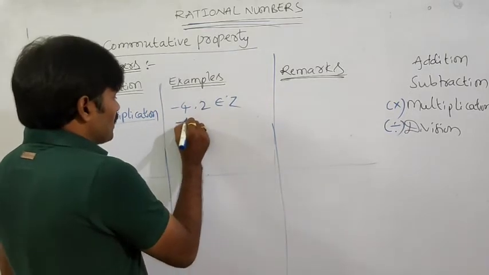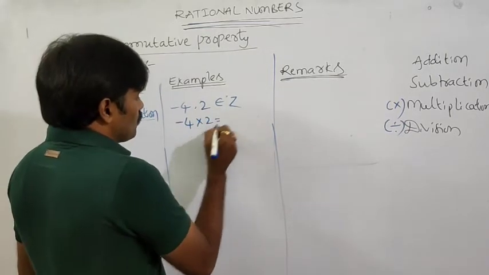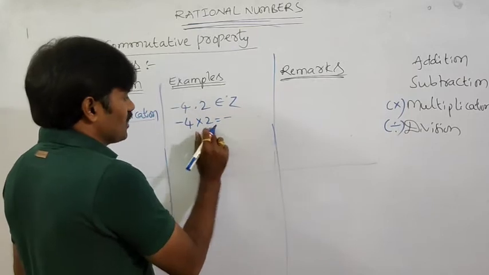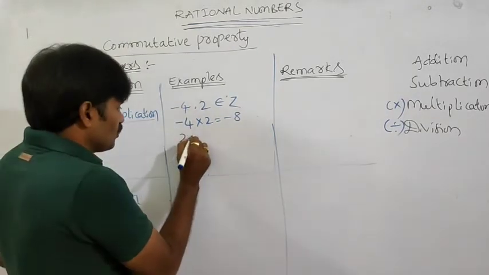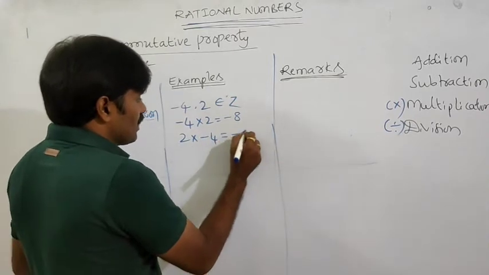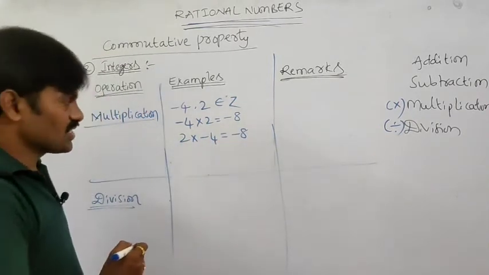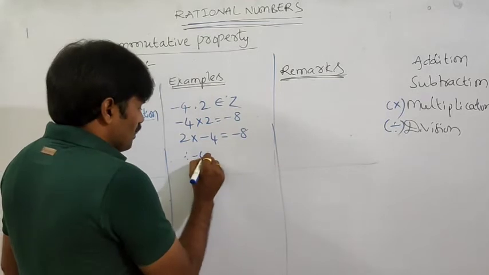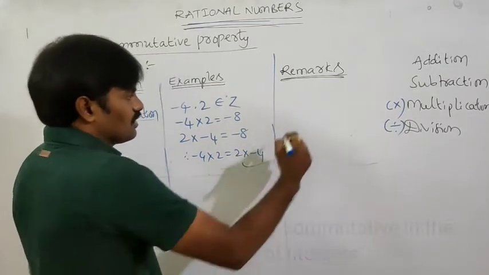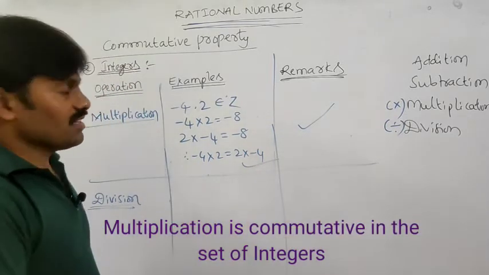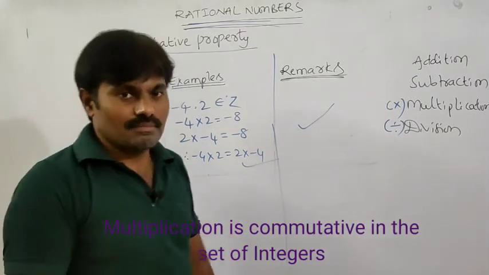Now multiplication, minus 4 into 2. How much? Minus into plus, minus 4 into 2 is minus 8. Now I am changing the order. So 2 into minus 4 is equal to minus 8. It is satisfying or not? Therefore minus 4 into 2 is equal to 2 into minus 4. It is true. So integers satisfy the commutative property under multiplication.